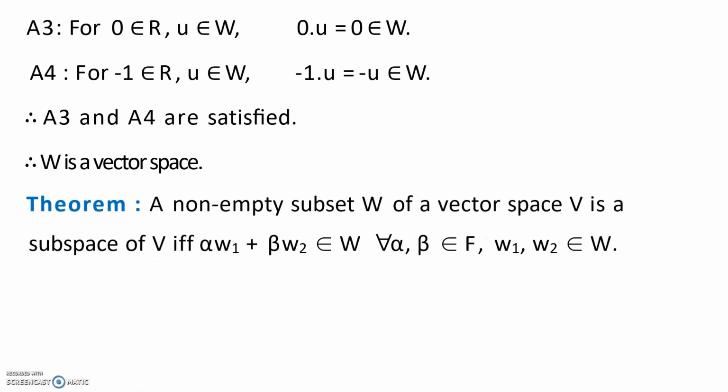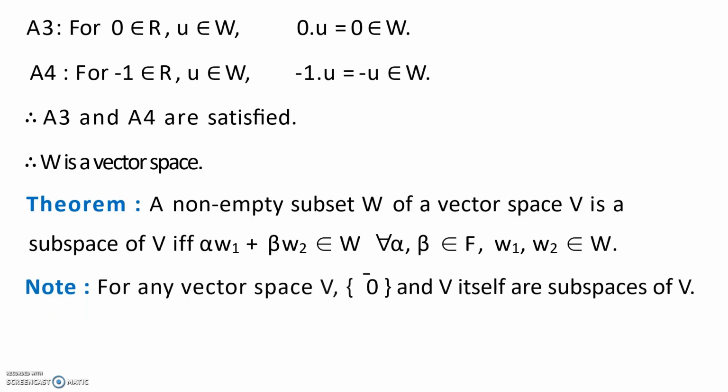Now we will see the theorem. A non-empty subset W of a vector space V is a subspace of V if and only if alpha W1 plus beta W2 belongs to W for all alpha, beta belonging to F and W1, W2 belonging to W. We know that for any vector space V, the zero vector alone and V itself are subspaces of V.